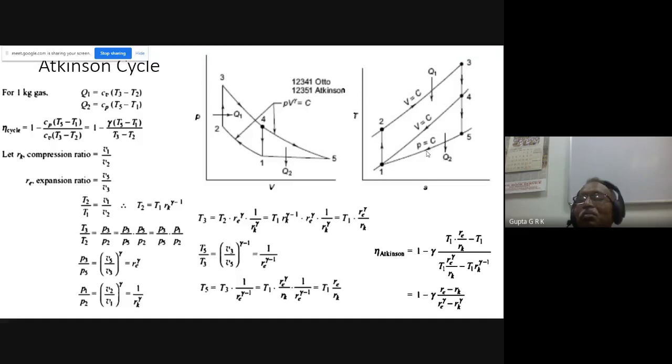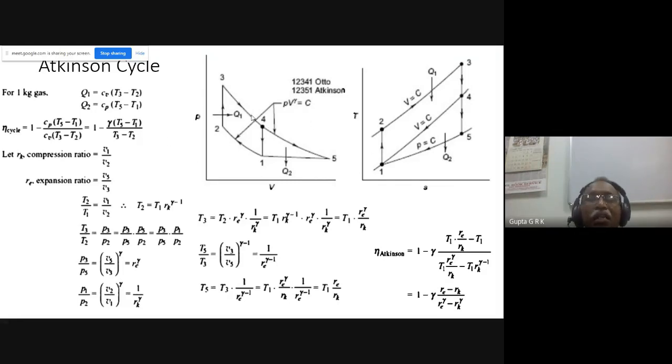And the Atkinson cycle will have maximum efficiency. So you can always logically say that the top line should have more slope and the bottom line should have less slope, so that I will have more area occupied by the cycle. Okay, so that is what we want, and this is the way the Atkinson cycle will come.